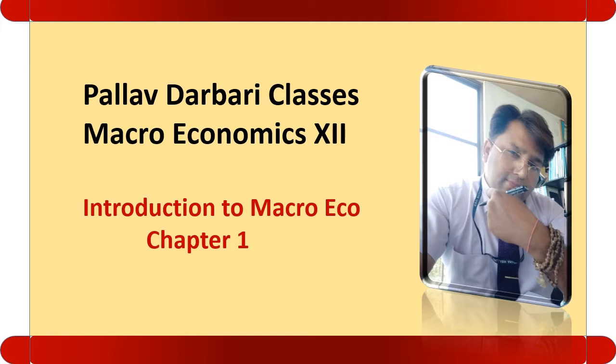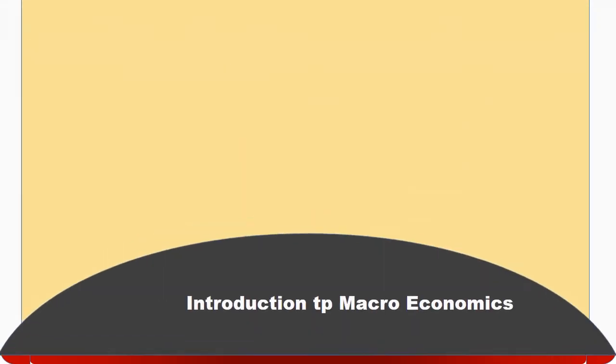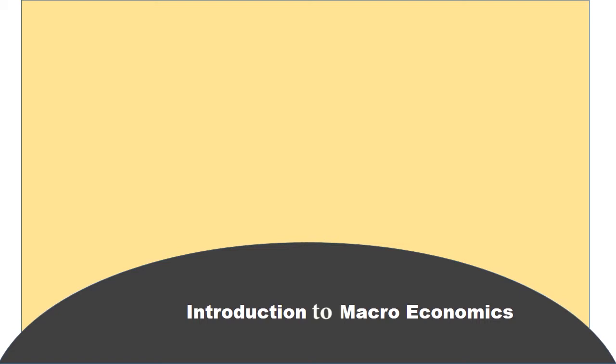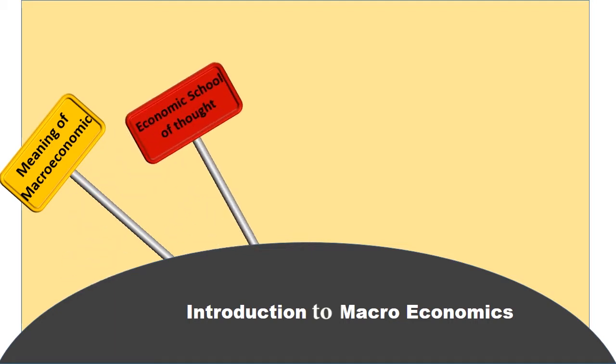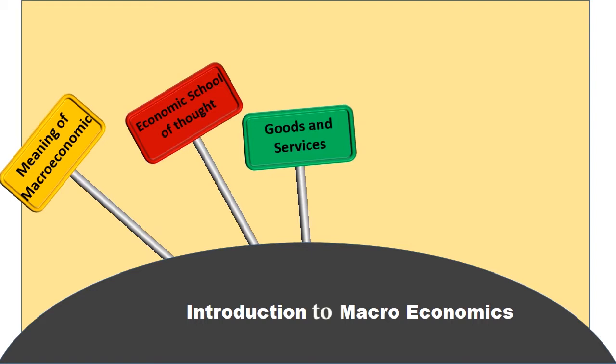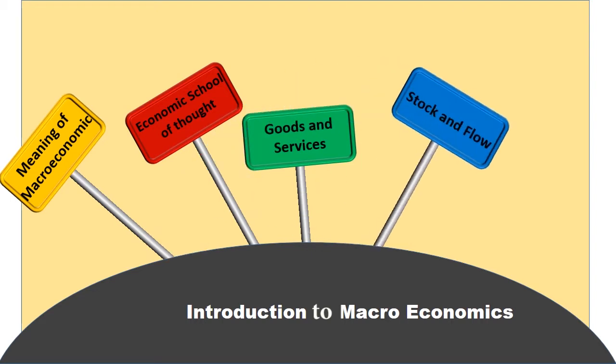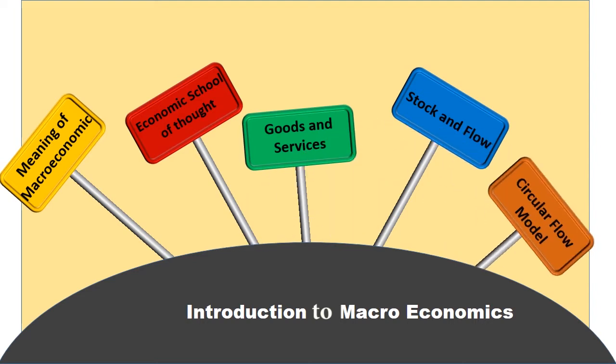In this video, we will discuss the first chapter of Macroeconomics, class 12th, that is Introduction to Macroeconomics. See the topics that we will discuss in this chapter. The first topic is meaning of macroeconomics. Second is economic school of thought. Third is goods and services. Fourth, stock and flow. And fifth, circular flow model.